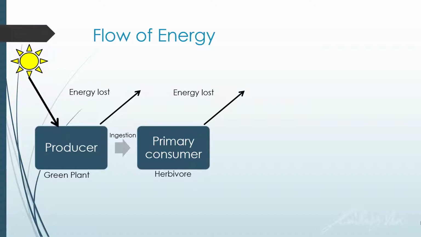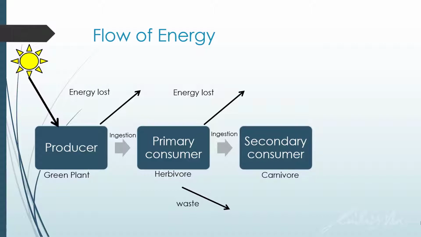And if you are a herbivore, you will probably need to answer the call of nature. So energy will also be lost through waste. As we move on to the next trophic level, the secondary consumer will eat the primary consumer.